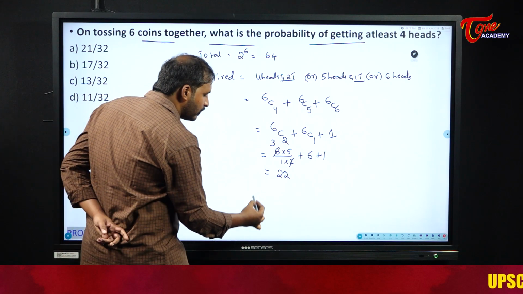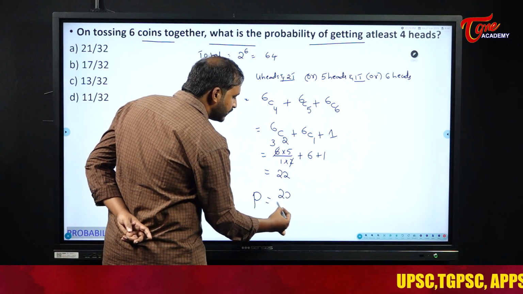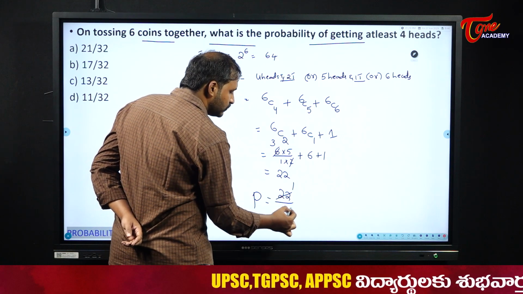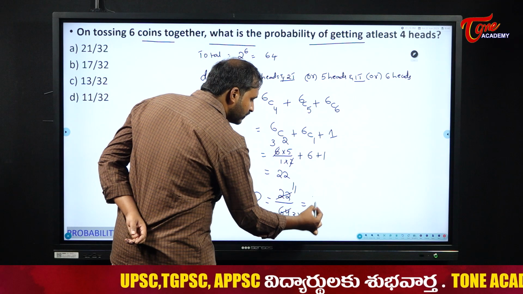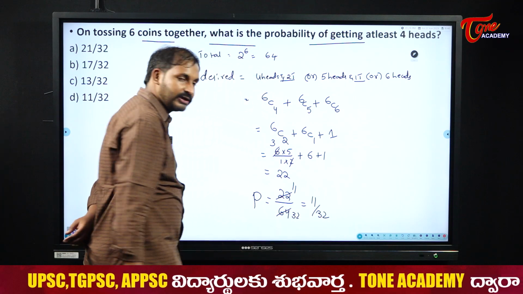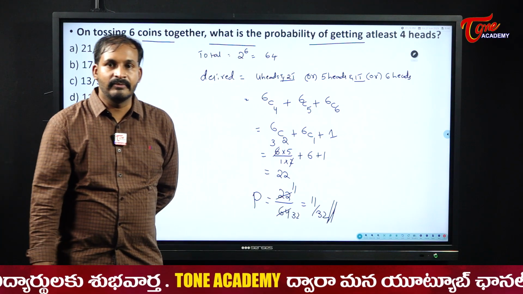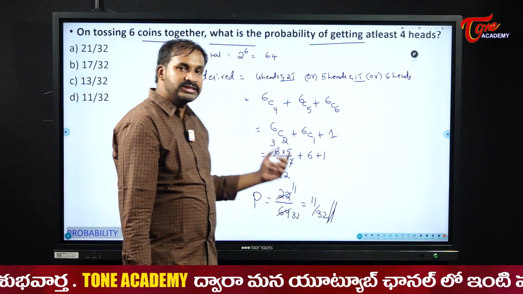Now what will be my probability here? Desired outcomes by total number of outcomes, that is 64. So 2 11s are 22, 2 32s are 64. So the probability here becomes 11 by 32. Understood? This is how we are going to solve it.